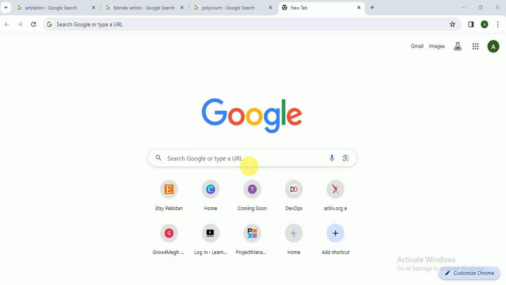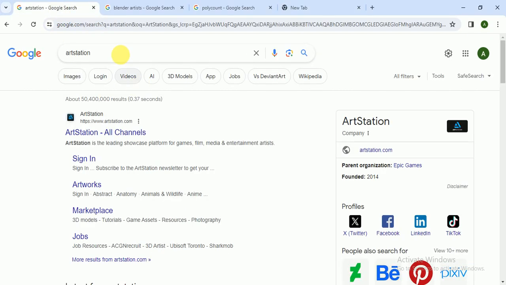So if you want to become a 3D animator or if you are a newbie 3D animator, then these three websites will surely help you a lot. So let's move towards our website and let's discuss their functionalities. So the first website is artstation.com.